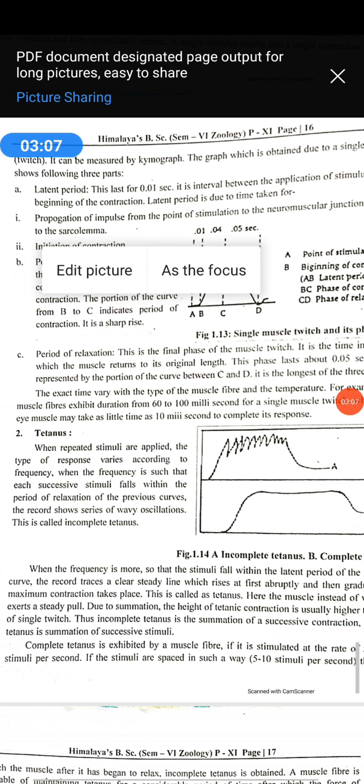When repeated stimuli are applied, the type of response varies according to frequency. When the frequency is such that each successive stimulus falls within the period of relaxation of the previous curve, the record shows a series of wavy oscillations, and this is incomplete tetanus. It means there is no time period between the states of contraction, and there is very repeated and rapid frequent stimulus. That is tetanus.